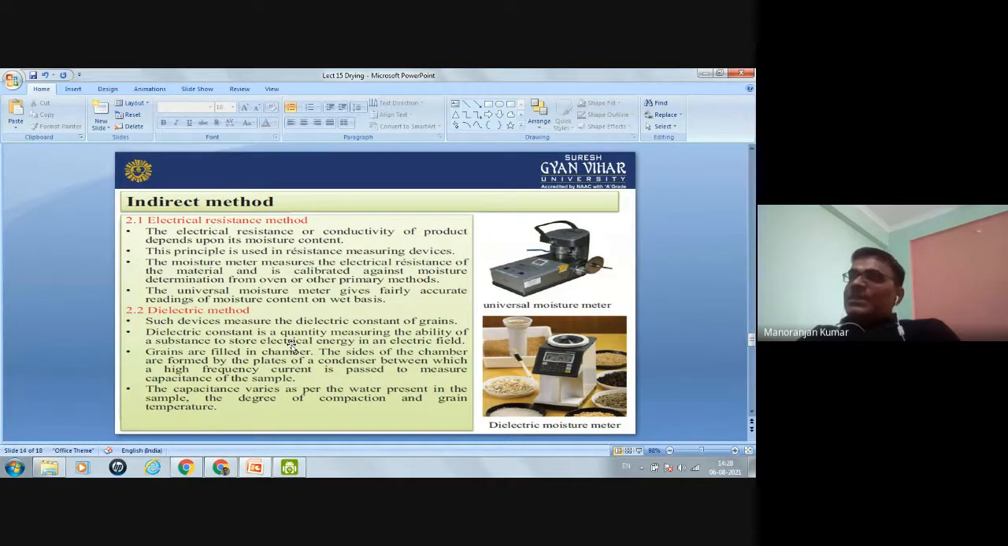Other methods are dielectric methods. Such devices measure the dielectric constant of the grain. What is the dielectric constant? This is a quantity measuring the ability of a substance to store electrical energy in an electrical field. So grains are filled in a chamber. The sides of the chamber are formed by the plates of a condenser between which a high frequency current is passed to measure capacitance of the sample. This capacitance varies as per the water present in the sample, the degree of compaction, and grain temperature.